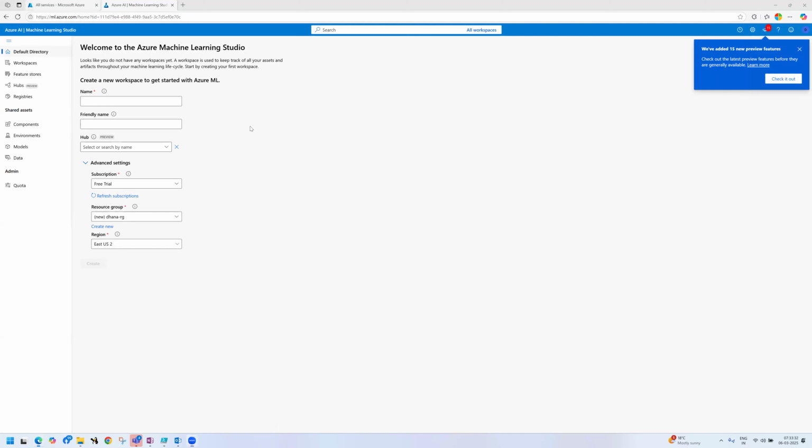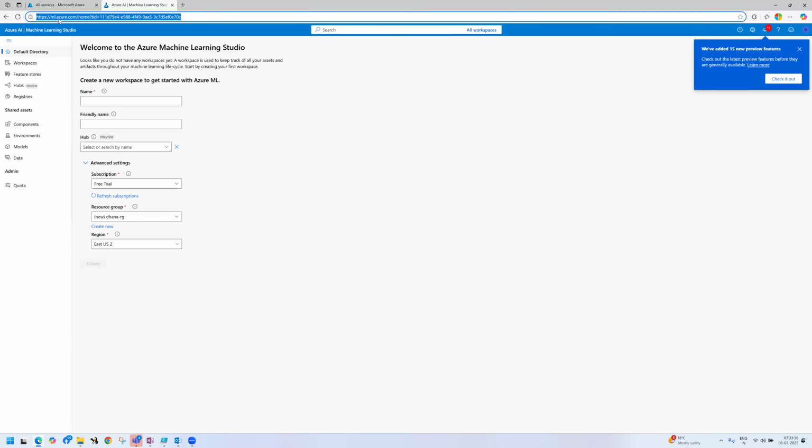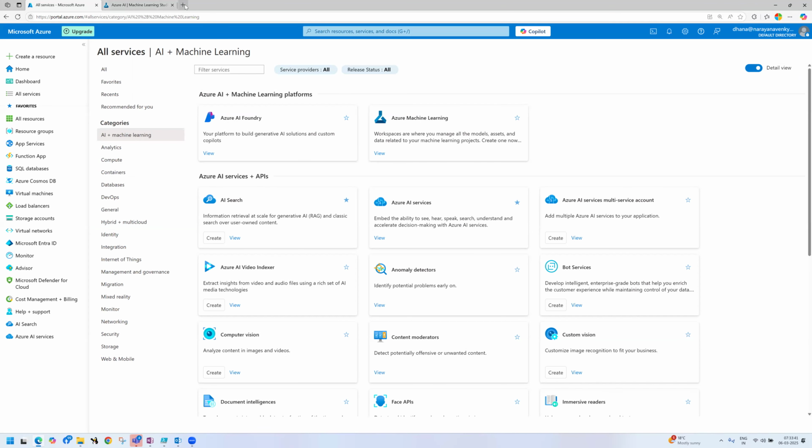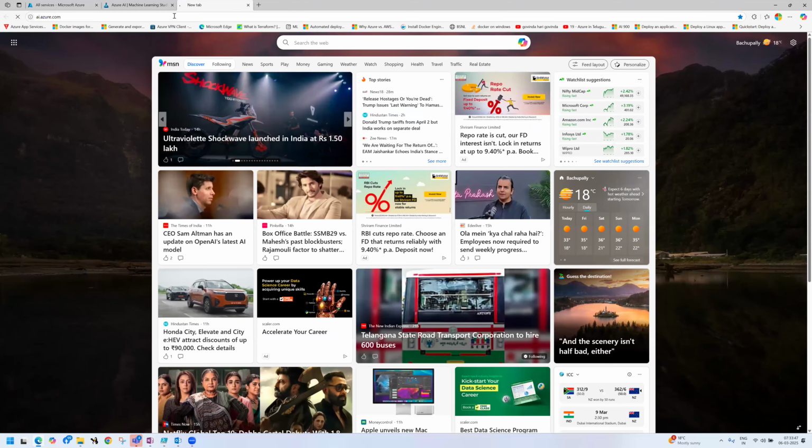Next, AI Foundry, AI Studio, and Machine Learning each have a separate studio and separate URL. Now if I go to ai.azure.com, it will take us to what?